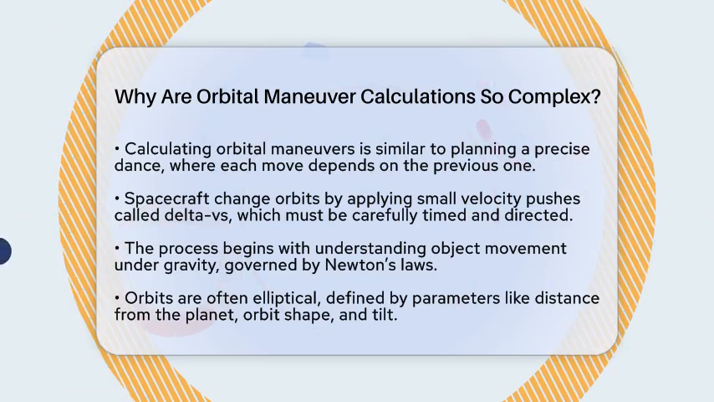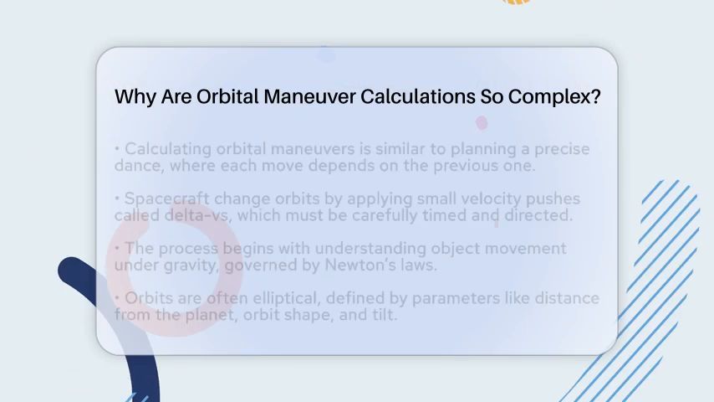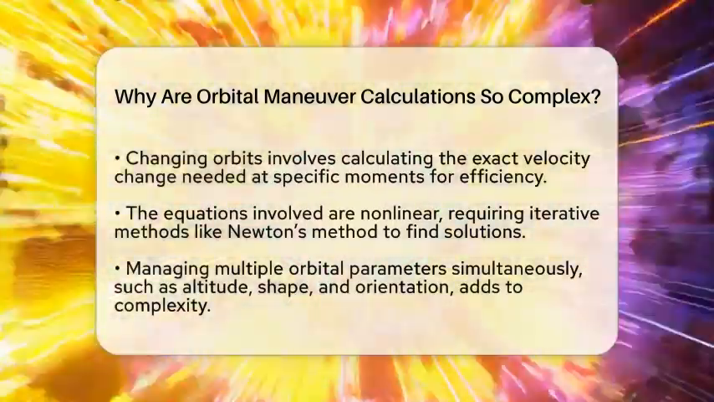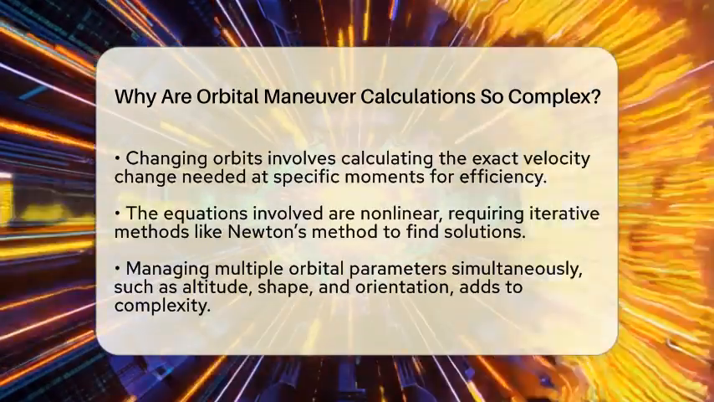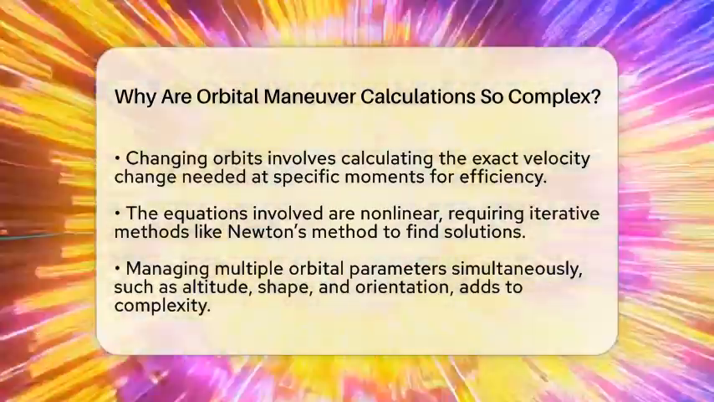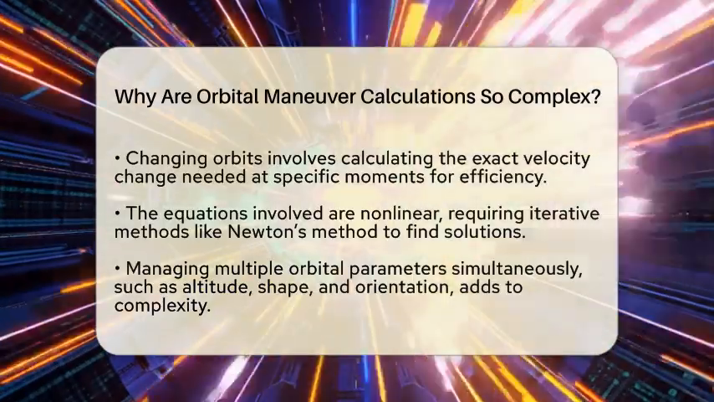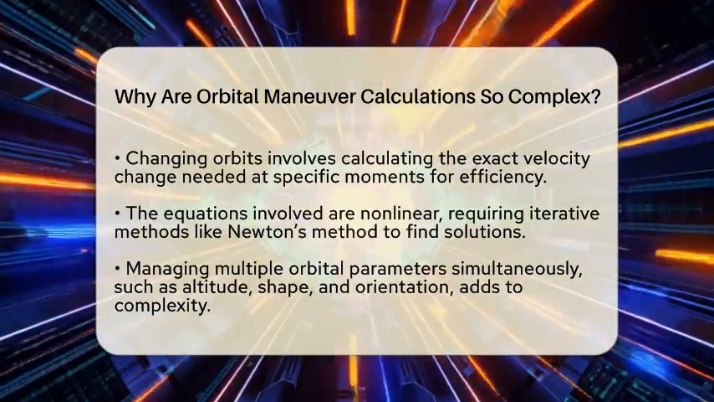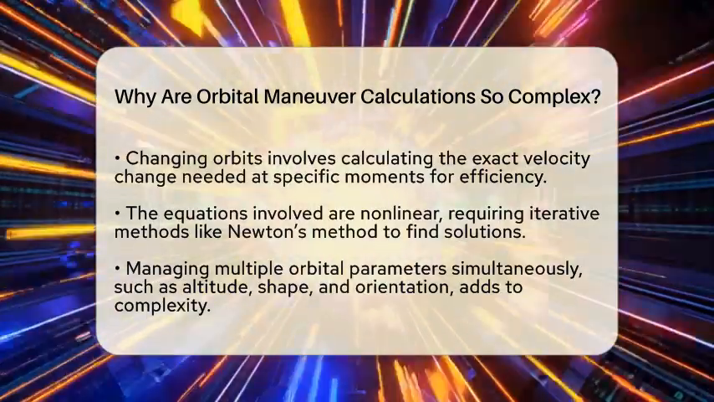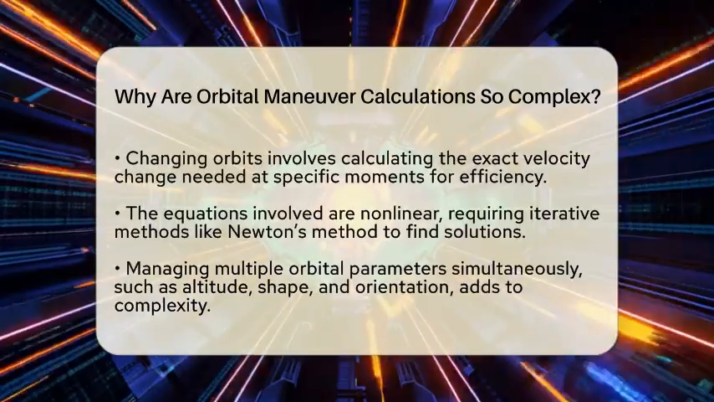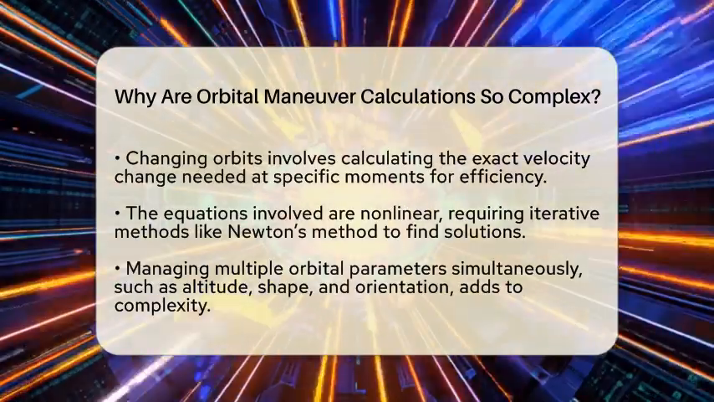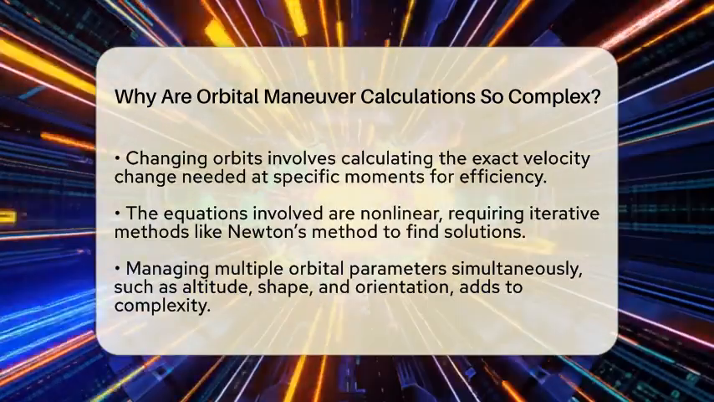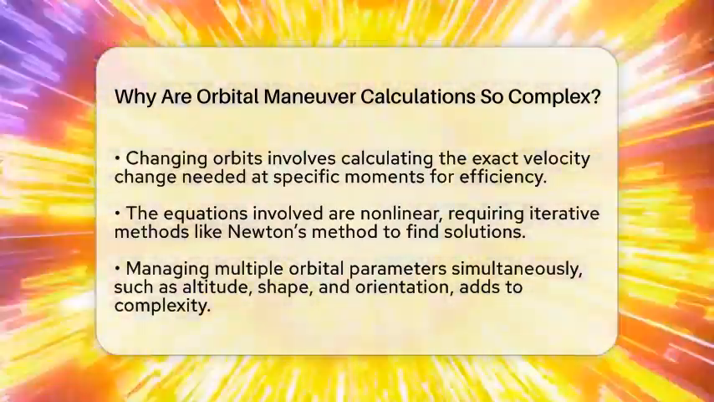One big reason for the complexity is that the equations involved are nonlinear. That means they don't follow straightforward, predictable patterns. Instead, they require iterative methods like Newton's method to find solutions. These methods involve making guesses, testing them, and refining until the calculations are accurate enough. This process can be slow or unstable, especially for highly elliptical orbits or when the spacecraft is near a parabolic trajectory. Another challenge is managing multiple orbital parameters at once.